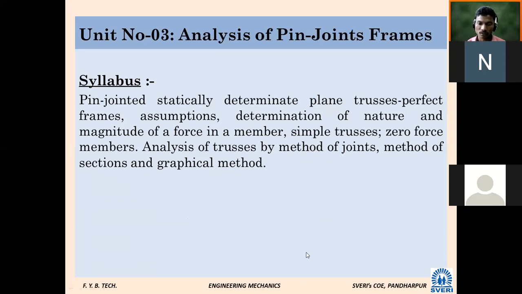Truss, this word you also have to remember. Whatever frames are there, those frames are known as trusses. So this chapter is known as analysis of trusses. The spelling of truss is something like this.